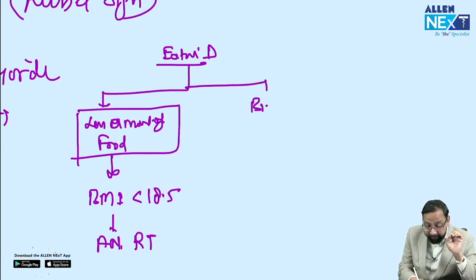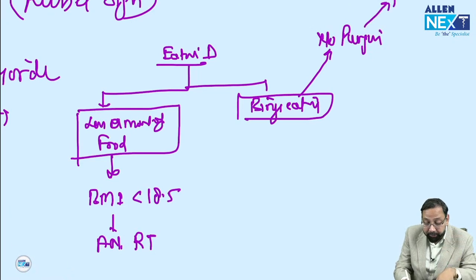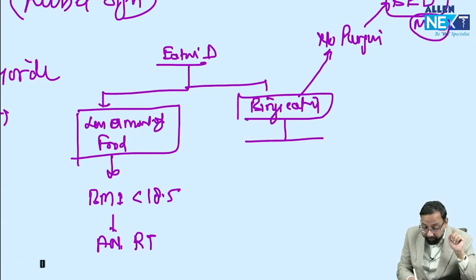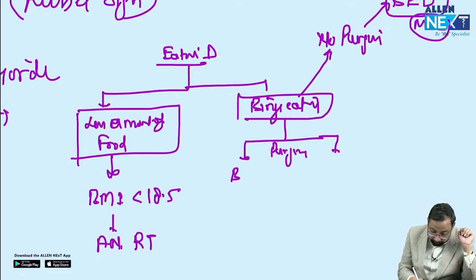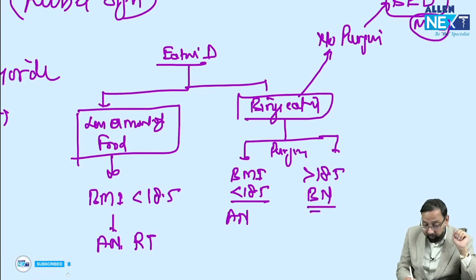If binge eating is there but no purging, then it is binge eating disorder, the most common type of eating disorder. If purging is present, then you check the BMI. BMI less than 18.5, anorexia nervosa. If more than 18.5, bulimia nervosa.